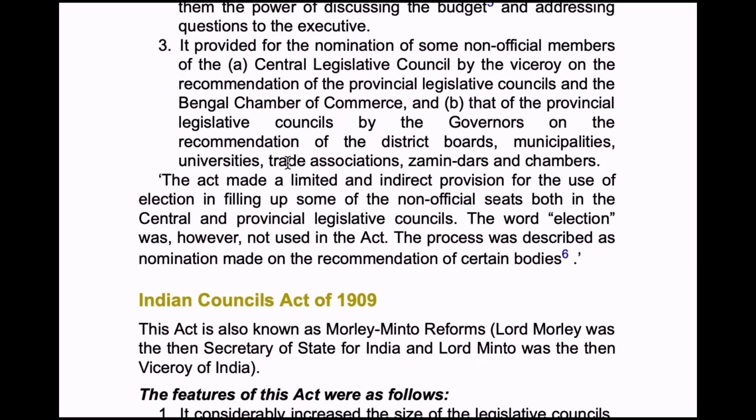Now this act made a limited and indirect provision for the use of election in filling up some of the non-official seats both in the central and provincial legislative councils. So they filled up non-official members in central and provincial legislative councils, and the word election was however not used in this act. The process was described as nomination made by the recommendations of certain bodies. Even though the nomination process took place, election was not used here.